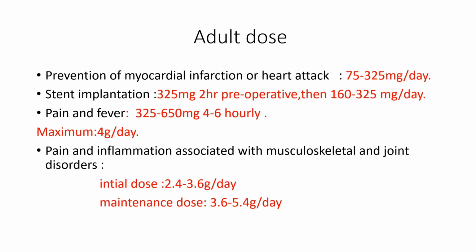In case of pain and fever, the initial dose is 325 mg, up to 650 mg every 4 to 6 hours. The maximum dose is 4 grams per day. In case of pain and inflammation associated with musculoskeletal and joint disorders, the initial dose is 2.4 to 3.6 grams per day. The maintenance dose is 3.6 to 5.4 grams per day.